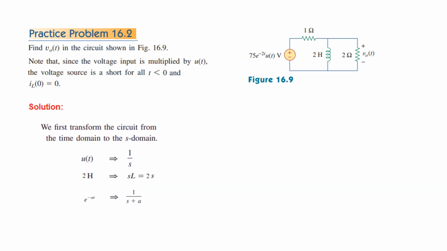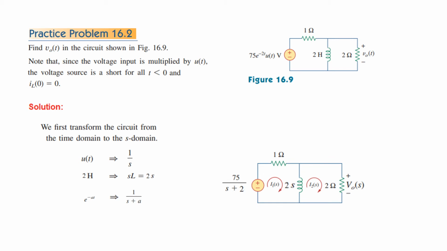We'll use these formulas for u(t) and 2H. Okay, so this will become our circuit. 75 e raised to the power minus 2t will become 75 divided by (s plus 2) using this formula. And similarly, the inductor 2 Henry will become 2s. We are taking these two currents, I1 and I2. We are primarily interested in I2 current, because I2 multiplied by 2 will give this voltage. So let's solve both the loops.